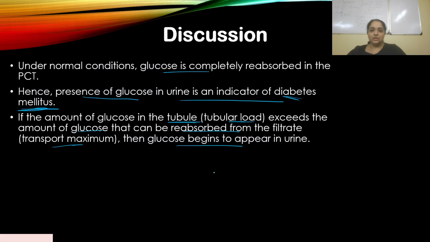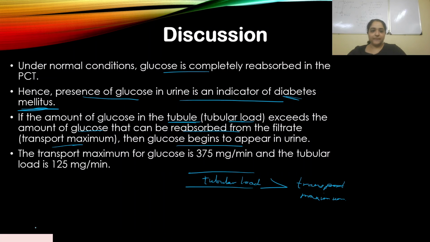Okay, so if the tubular load over here is more than the transport maximum. Now, transport maximum is just an extra piece of information. I just want to explain to you how this happens. Transport maximum is just a word to indicate the amount of glucose that can be reabsorbed. So the receptors, the channels that allow the reabsorption of glucose from the filtrate.